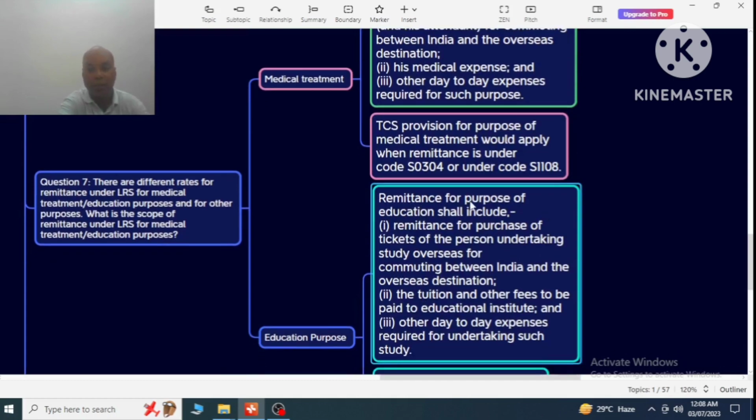The remittance for the purpose of education shall include remittance for purchase of tickets of the person undertaking study overseas for commuting between India and the overseas destination, that is the conveyance expenses from India to the overseas destination, number 2, the tuition and other fees to be paid to the education institute, and number 3, other day-to-day expenses required for undertaking such study.